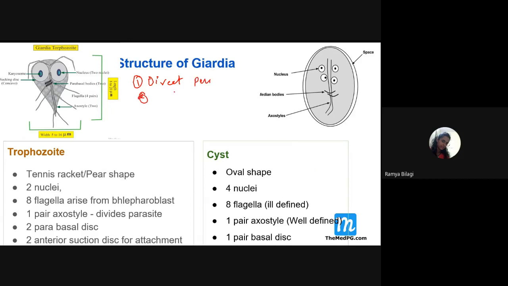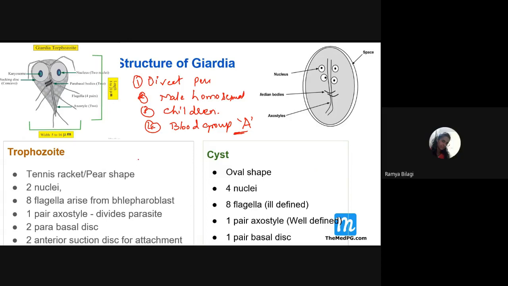The second is that it is also transmitted among male homosexuals. Then it is commonly seen among children, so children to children transmission rate is also very high. The next thing is that it is most commonly seen among people with a particular blood group. Which blood group is more susceptible? Blood group A. Students, can you all hear me?